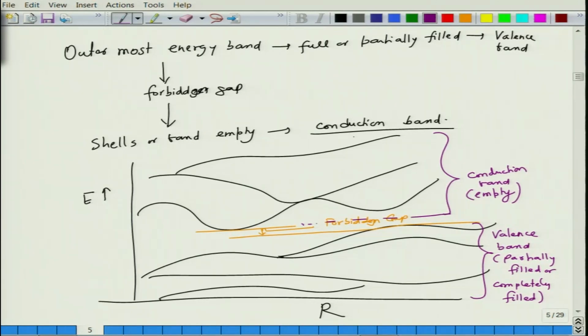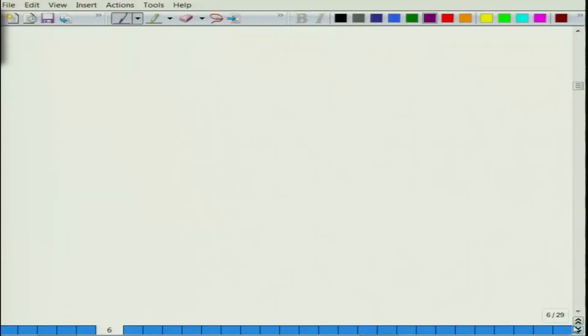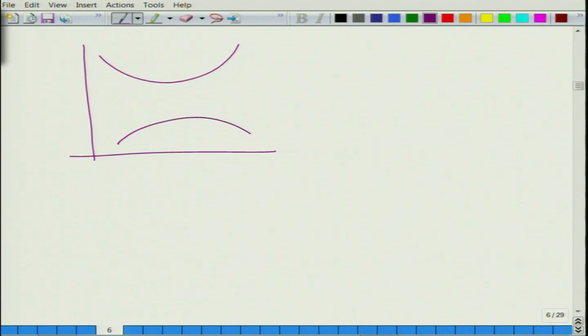Now, another thing is that you can see there are minima in the conduction band, and maxima of energy states in the energy bands in the valence band. Whether these extrema are directly on top of each other or separate in k space makes a separate story. Now I am drawing an exaggerated picture. If these k values are different, so this is k min, this is k max, you can see there is a separation in k space.